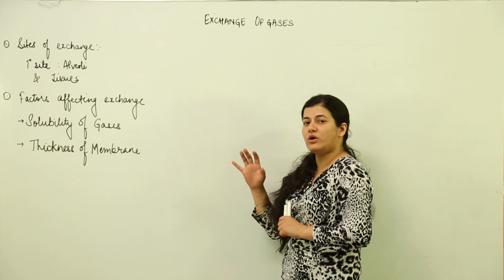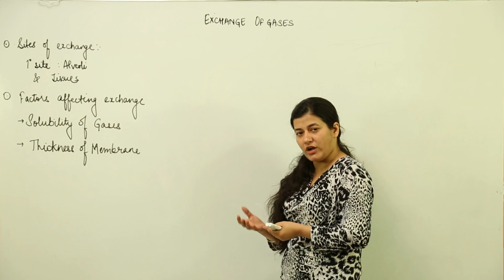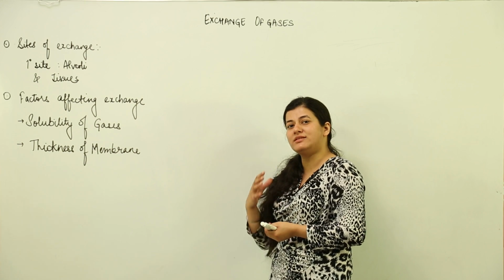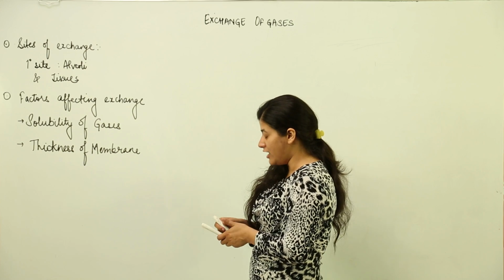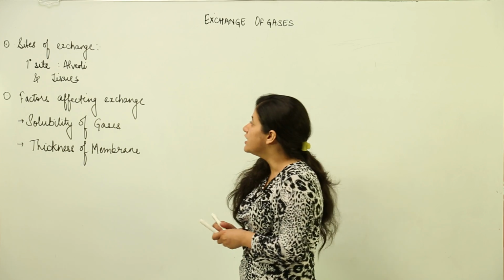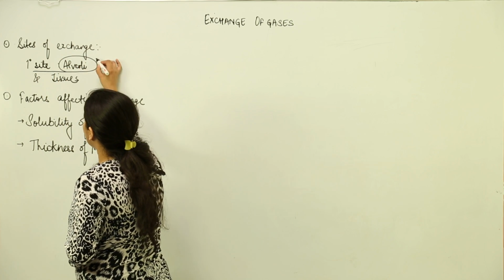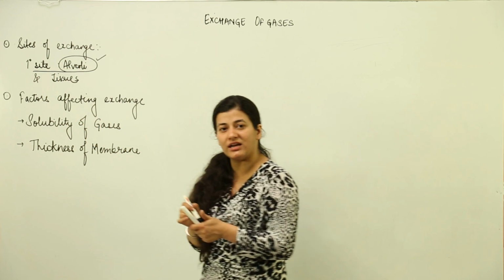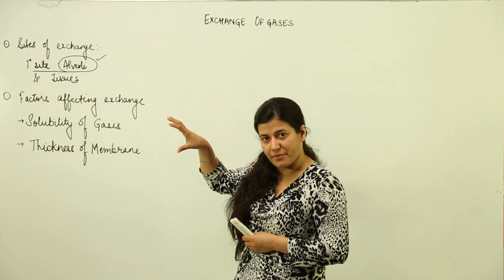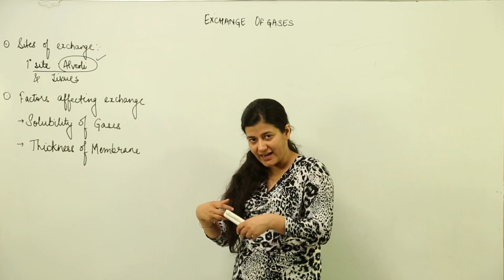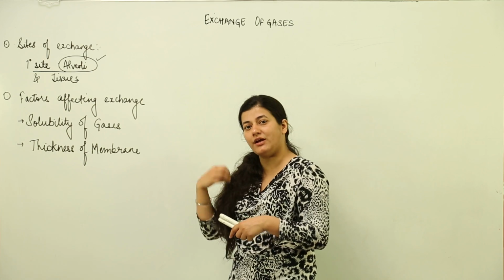Now we are going to see what happens when the air is inspired in, if it is stored inside the alveoli, how it would be exchanged, what would be the basic force which is responsible for exchange of the gases. So first of all, let's see what is the site of exchange. The primary site of exchange of gases is alveoli, which we said are the exchange part, as the name suggests. So the exchange of oxygen or carbon dioxide, which is to be thrown out or taken inside. In case of oxygen, it would be taken inside. In case of carbon dioxide, it would be thrown out.